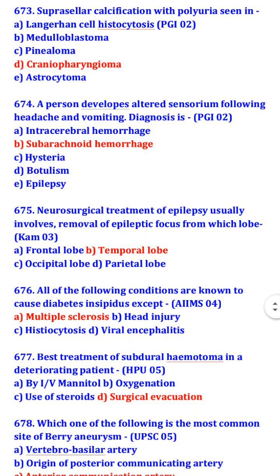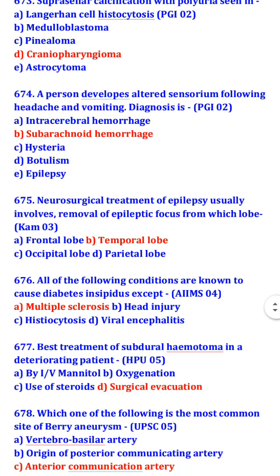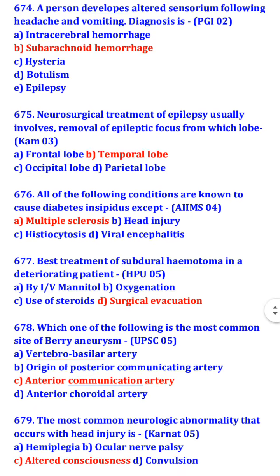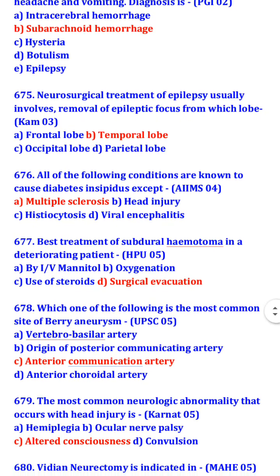Neurosurgical treatment of epilepsy usually involves removal of epileptic focus from which lobe? Temporal lobe. All of the following conditions are known to cause diabetes insipidus except multiple sclerosis. So head injury, histiocytosis, and viral encephalitis cause diabetes insipidus. Best treatment of subdural hematoma in a deteriorating patient is surgical evacuation.